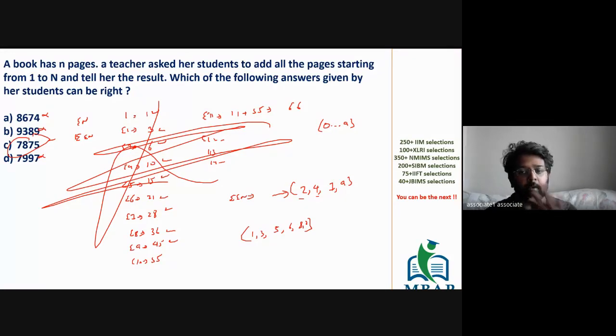Got the logic? So if the concepts are clear, you will not have to work with small numbers or big numbers and check the pattern. So 2, 4, 7, 9 are the values in which sigma n will never end. If it can never end in those, very well, you understood, the only option is the one which says it's going to end in 5.